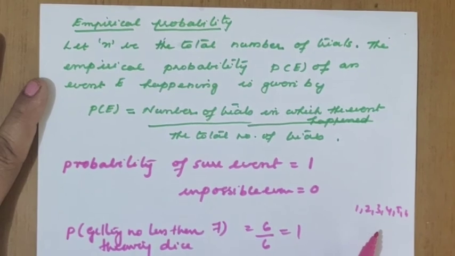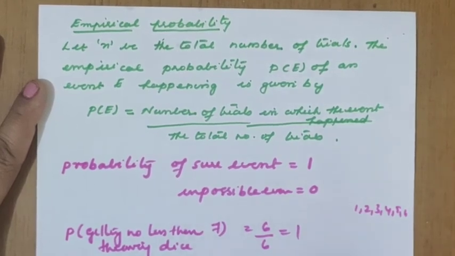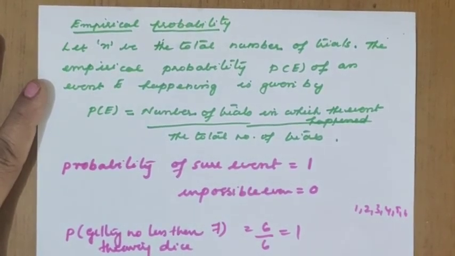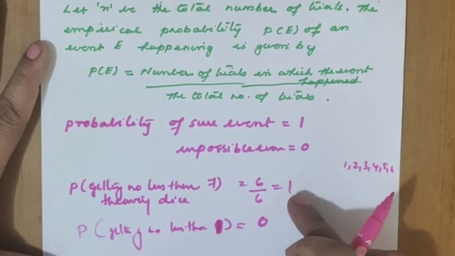Now in the same case, if we ask for the probability of getting a number less than 0, or less than 1, we can write that. That is sufficient for us. Less than 1, no number is possible. Nothing is possible, so it is an impossible event, so the answer is 0.